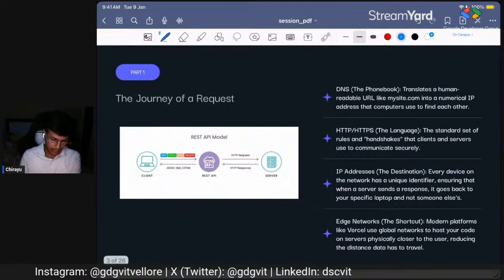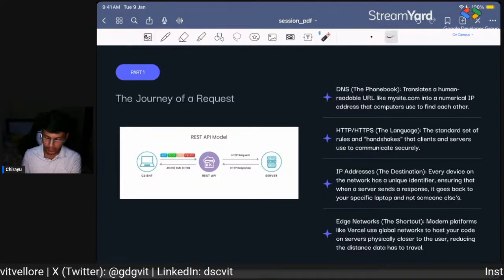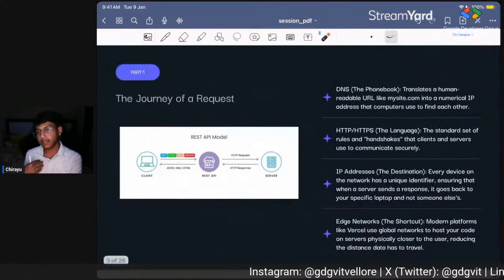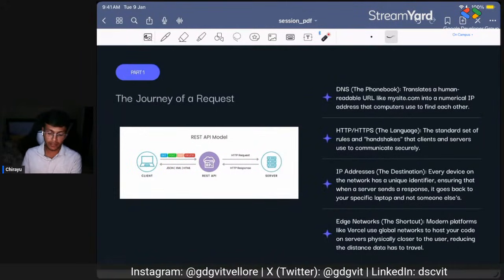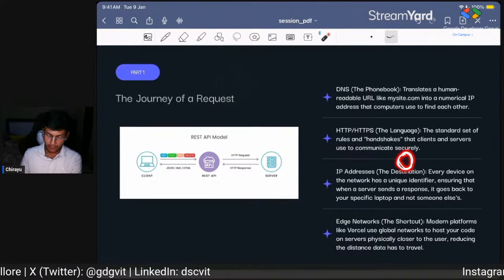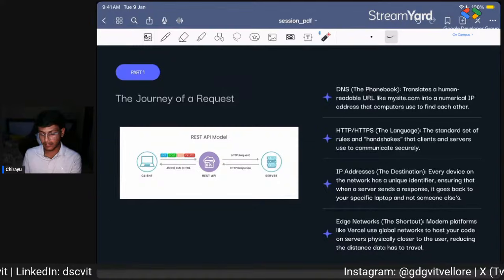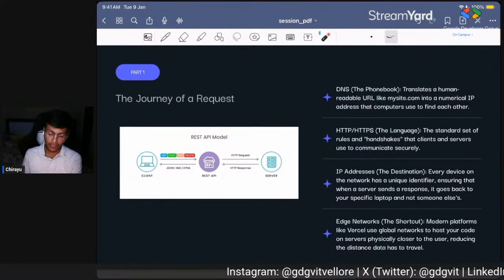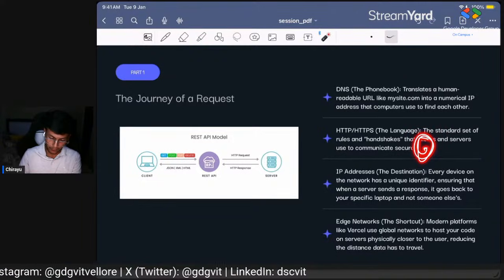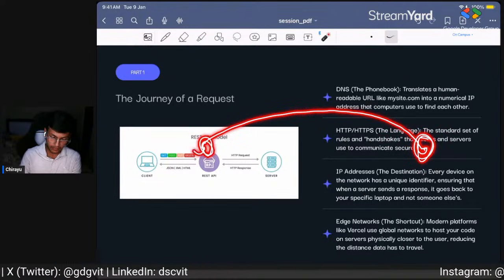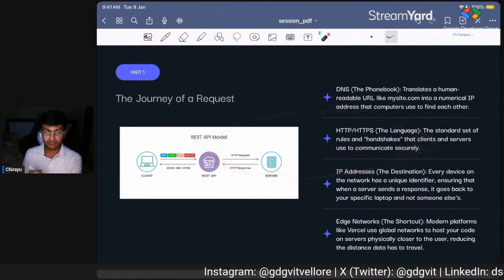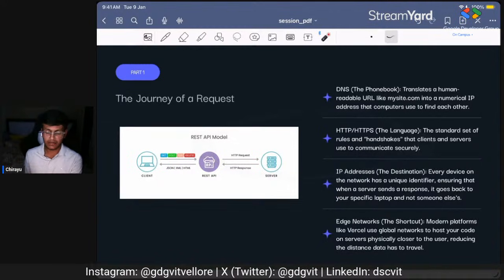And then edge networks. What are edge networks? Suppose I'm in India and my website or my service is hosted in USA. If I have a customer in India and he wants to access my website or my service, then the request needs to be routed from India to USA, and then the server will check the request and send the response back to India, right? So this creates what we call latency.